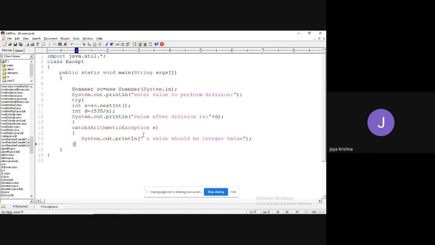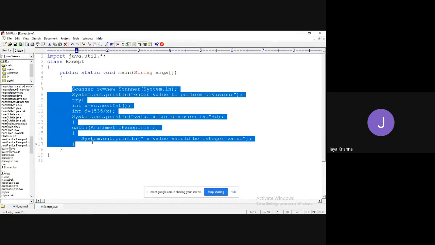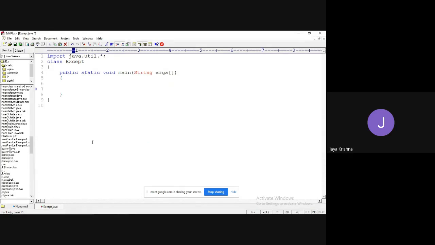What I'm going to do is write throw new ArithmeticException, and I'm going to write JK division by 0. See guys, here my interest is, I don't want to show an example.